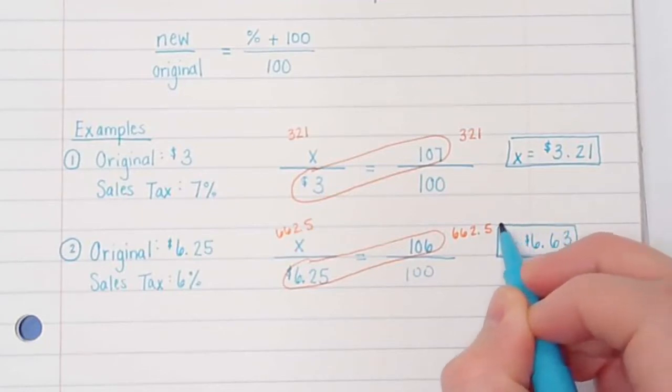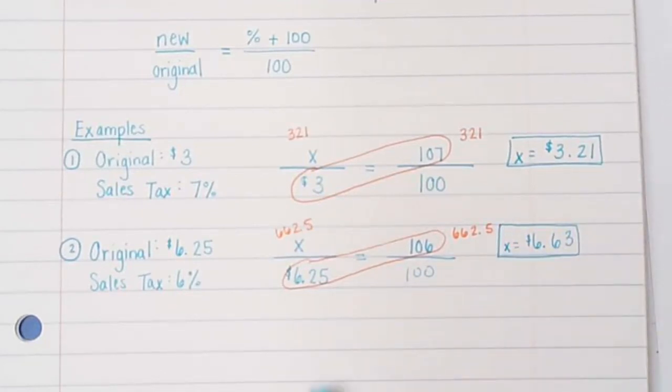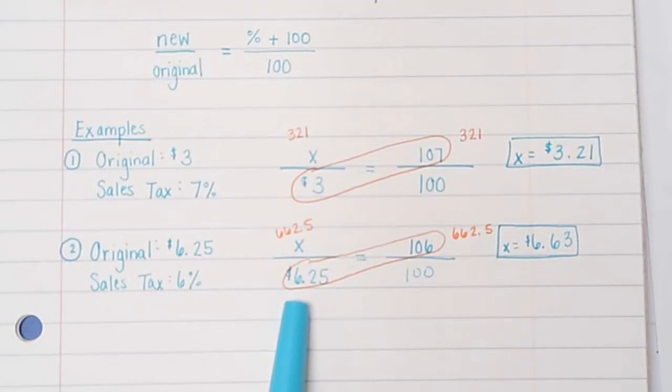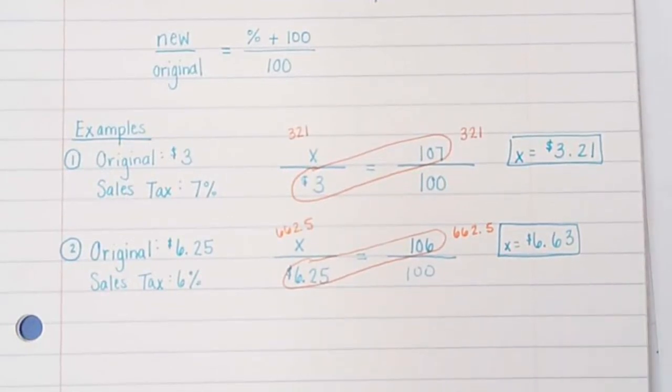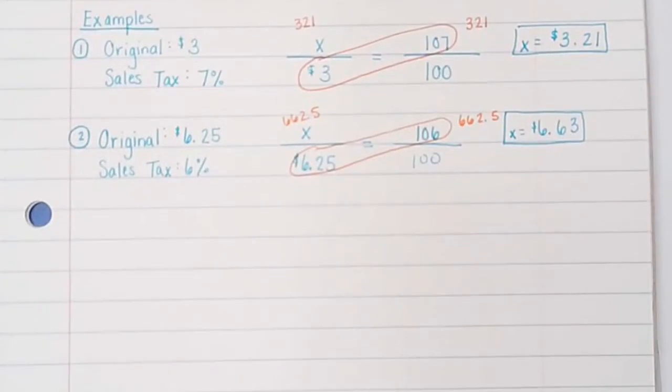Okay? So once again, when I got my bill, it said $6.25, and then I ended up only doing about 40 cents worth of sales tax. Okay? Now sometimes sales tax can be a lot more. It all just depends on how much you're buying and how much your food costs or your shirt costs or whatever it is you're buying. All right, let's look at another one.